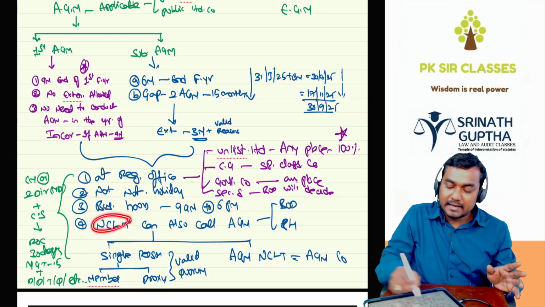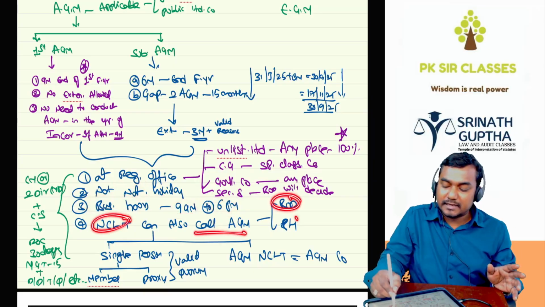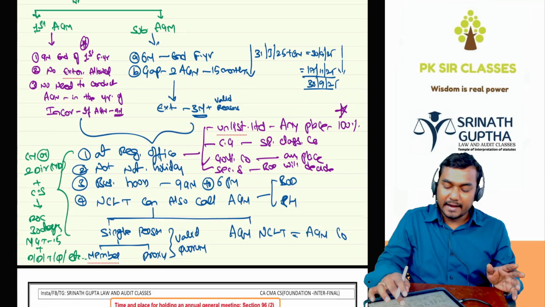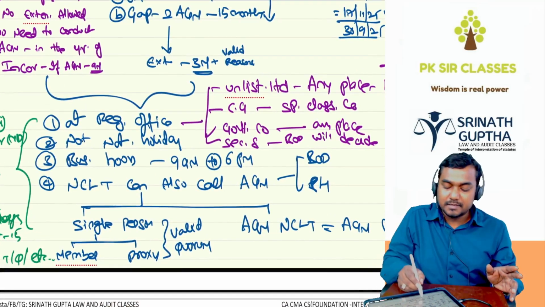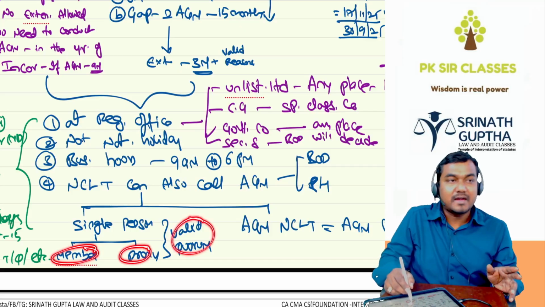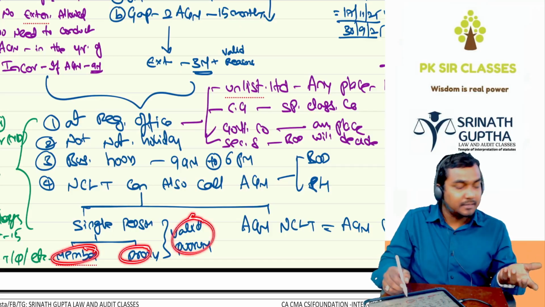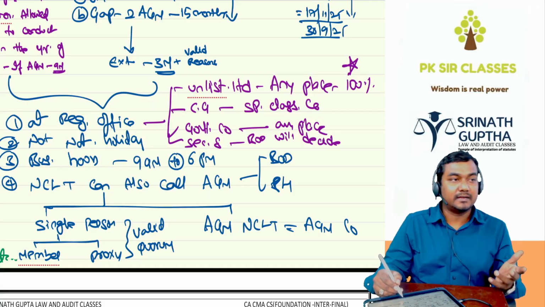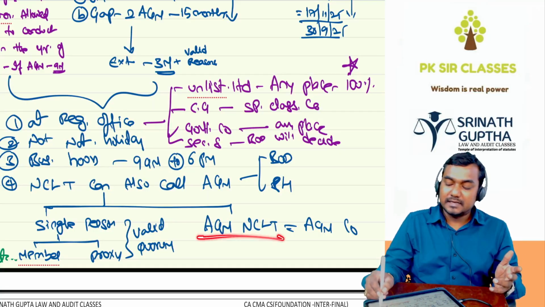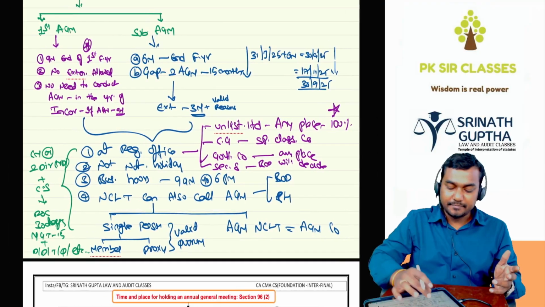Even NCLT can call the AGM at the request of the BOD or at the request of a shareholder. And if NCLT is calling the AGM at the request of the BOD or a shareholder, a single person, a member in person or by proxy, will be a valid quorum. If NCLT is calling or giving directions for conducting the AGM, the AGM of the NCLT is deemed to be the AGM of the company itself.